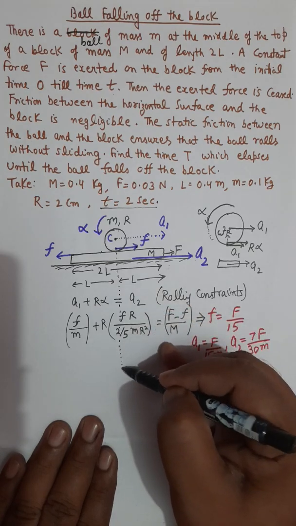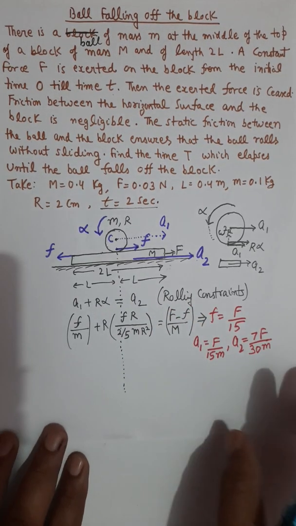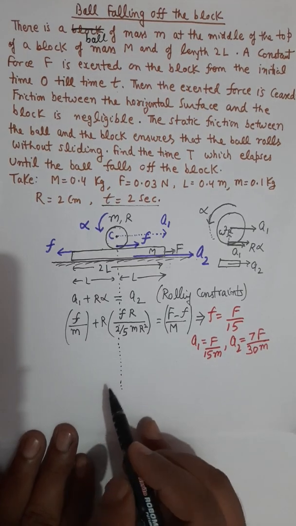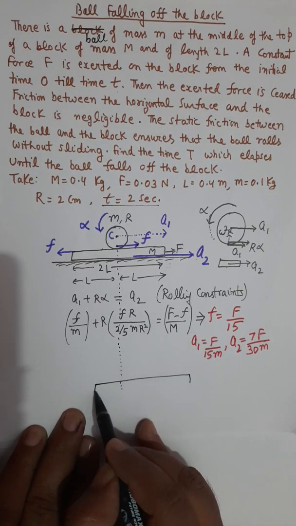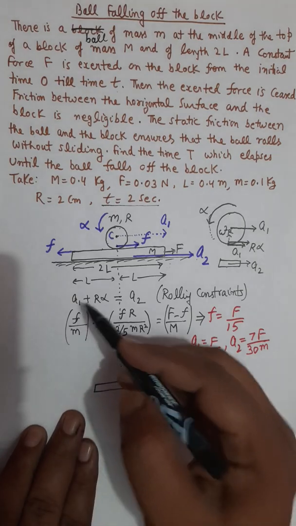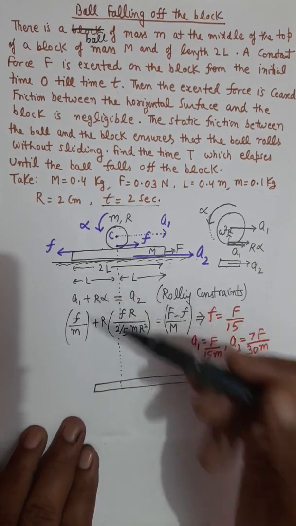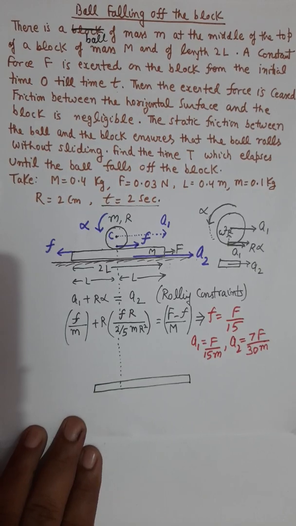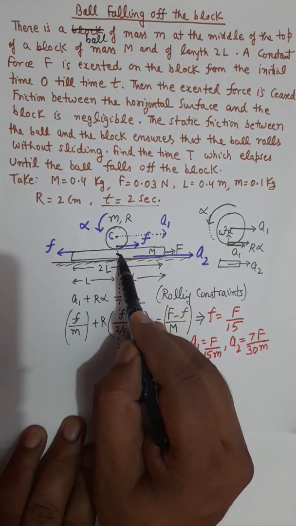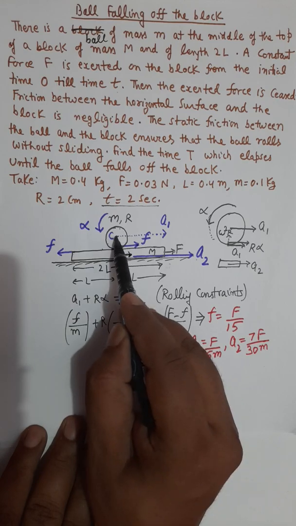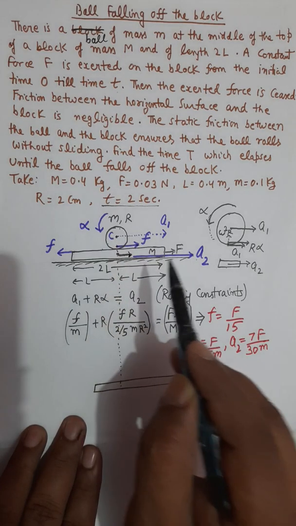From the ground frame, they both will move in the forward direction. But platform will move in the forward direction by more amount than the sphere. The center of platform is moving faster than the center of sphere.